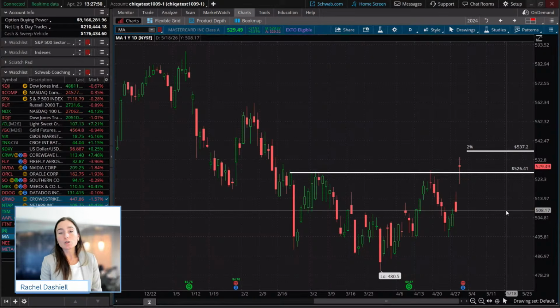But depending on what your measure of confirmation is, we may not have seen that yet. For this class, when we talk about confirmation, that 2% move, we're not technically seeing that yet here. And you have a major catalyst coming in tomorrow morning that could send shares back underneath that old resistance level or propel shares to the upside here.